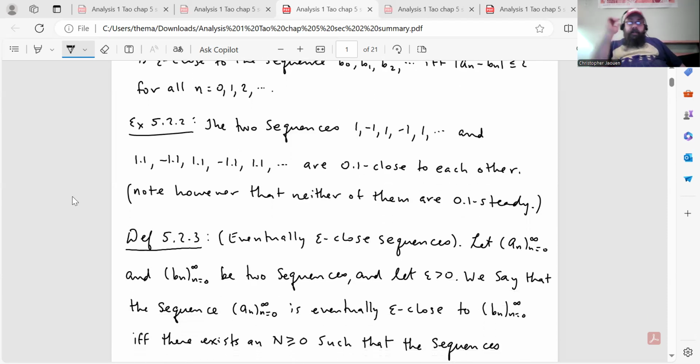Right, he gives an example here to, again, flesh out the concept. The two sequences 1, -1, 1, -1, 1, ... and 1.1, -1.1, 1.1, -1.1, 1.1, etc., are 0.1 close to each other. Note, however, that neither of them is 0.01 steady. So I guess he's just pointing out the difference between the two concepts.